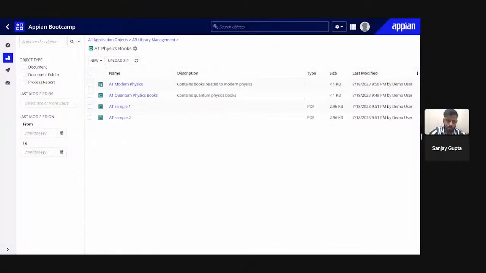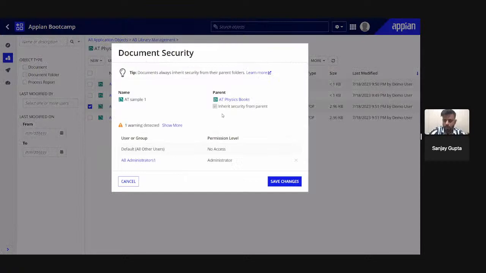Now click on this one. You can see we have two folders, modern physics and quantum physics books, and two files. You can see the type is a PDF file and the size of the file is also shown here: two files of 2.96 KB. If you want to see their security, you can check from here. You can see it also inherits the security from its parent folder. So it automatically inherits the security, but for a document you cannot change the security. It will always take the security from the folder itself.